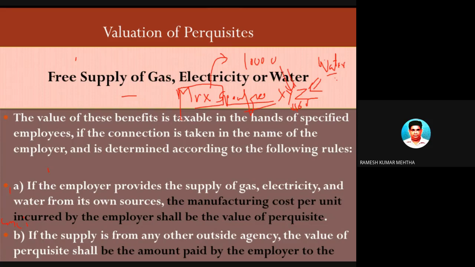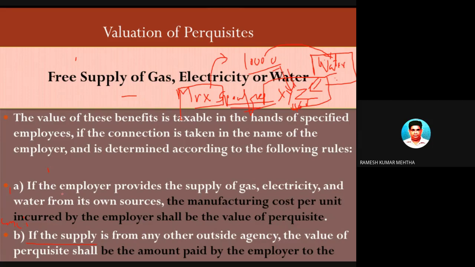So the expenditure incurred for the specified employee, Mr. X, is 10,000 rupees, and the water bill is coming in the name of XYZ Limited, and the water is provided by a third party, and to the third party 10,000 rupees is paid by XYZ Limited on behalf of X, who is a specified employee. So X is getting a benefit out of this, and as he is a specified employee, this rule applies.